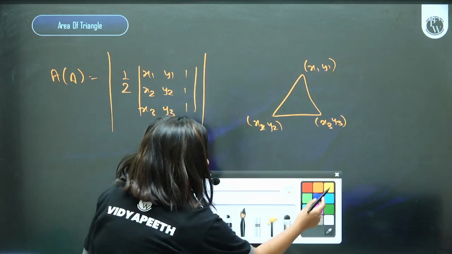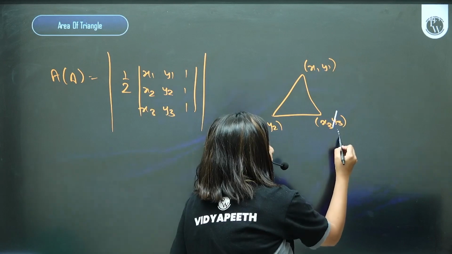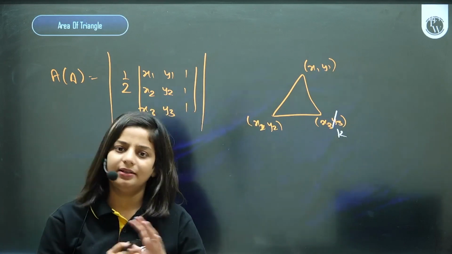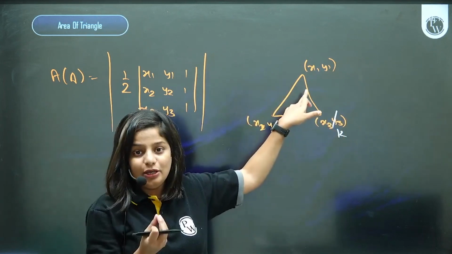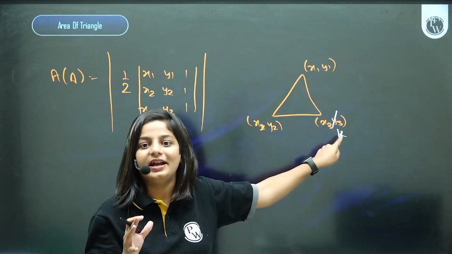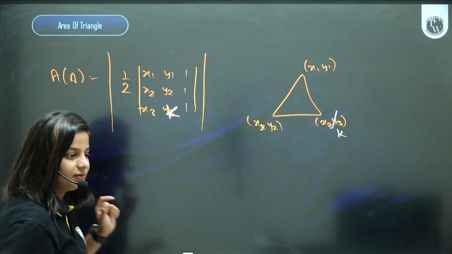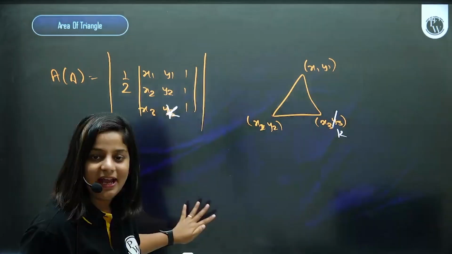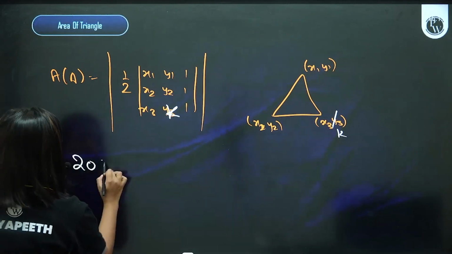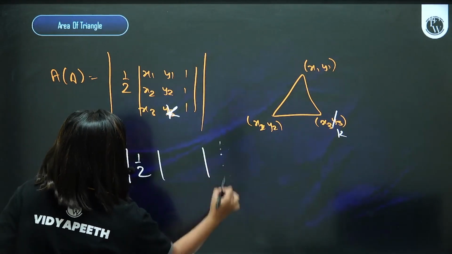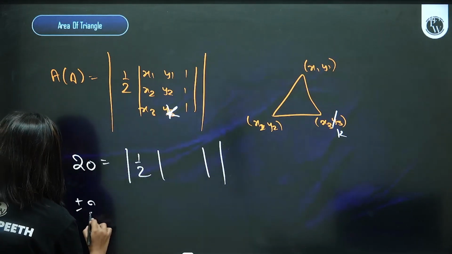Important point to note is whenever you get a question of this type, and let's say they hide one of the coordinates and put it as k. These are also a very common type of question. They'll give you the area of the triangle value. They'll say area of triangle is 20. Find the value of k. In such a question, this is not known to you. It's k. And if you're finding out k, remember that area of triangle, 20, equals modulus half. You put all the values, and then after removing mod, you will put plus minus.